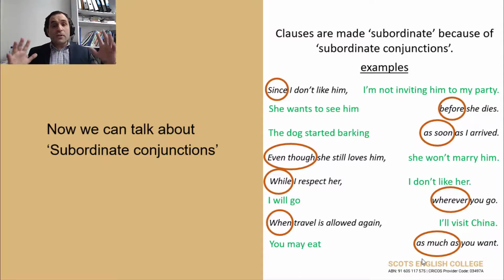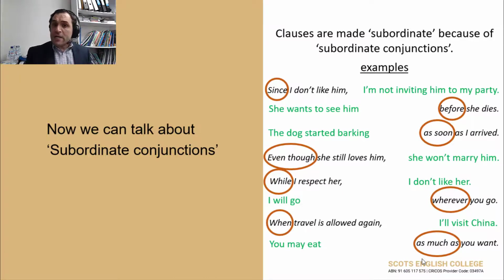Next one. The dog started barking. Okay? I can understand. The dog started barking. I understand. It's a full idea. It's a full sentence. This, I can say, it's a simple sentence. If I stop here, but I did not stop here. But if I stopped here, that would be a complete, simple sentence. The dog started barking. Do I know why the dog started barking? No, I don't. I don't know why, but I know that the dog started barking.